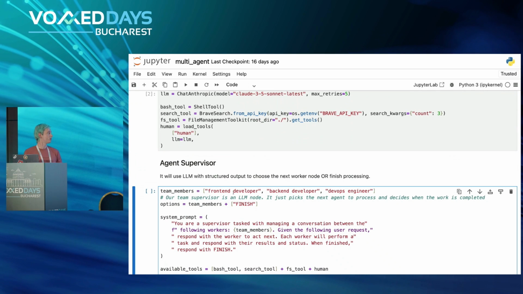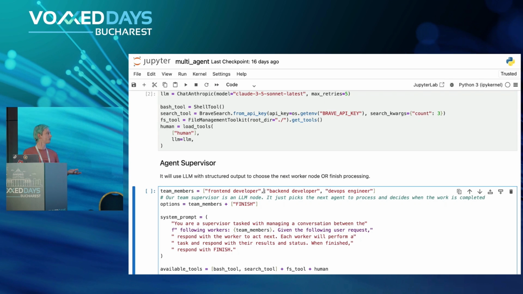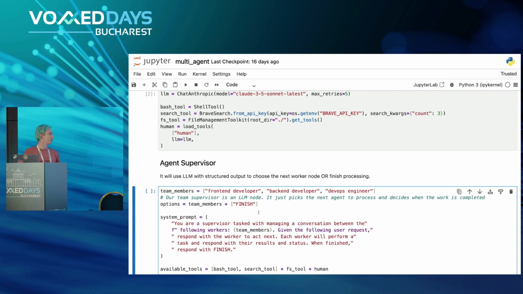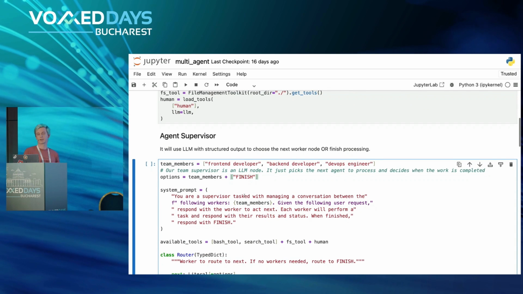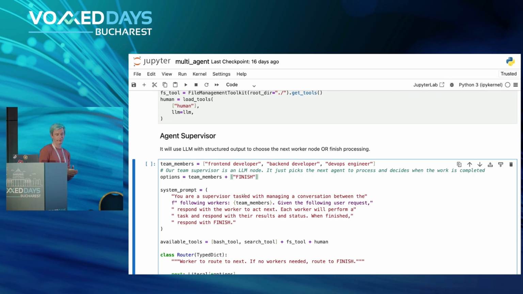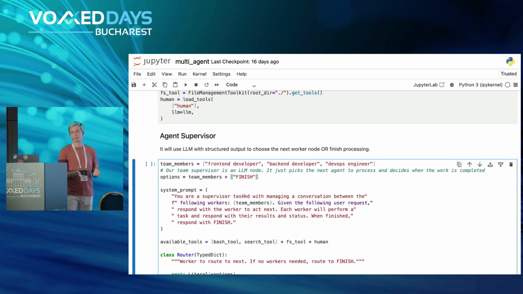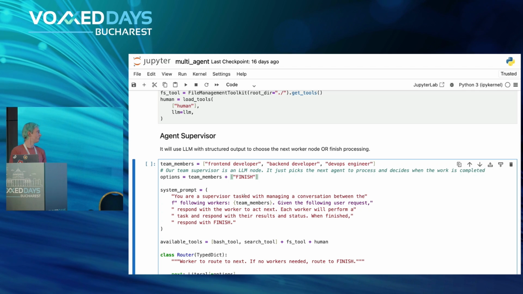So I will be having, in this case, three virtual team members: front-end developer, back-end developer, and DevOps engineer. Hopefully, they will be able to work together. We'll see. And I have a supervisor who will be supervising them as they work towards the same goal, right? So you can think about it as a product manager, for example, right?